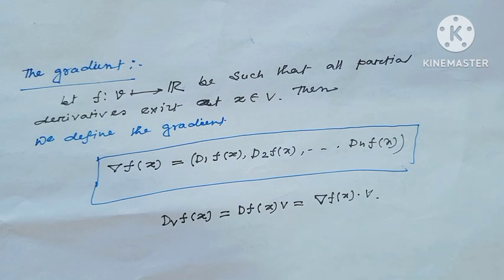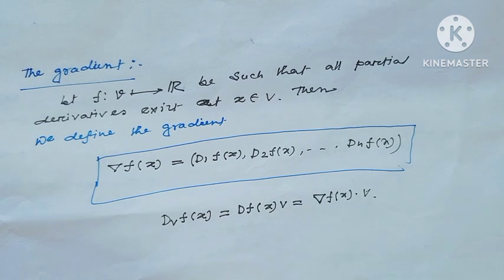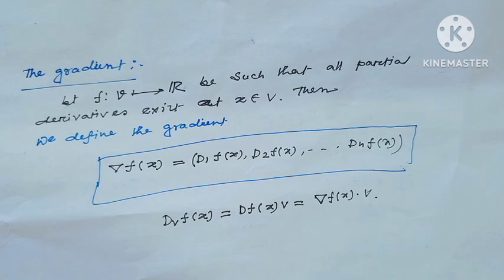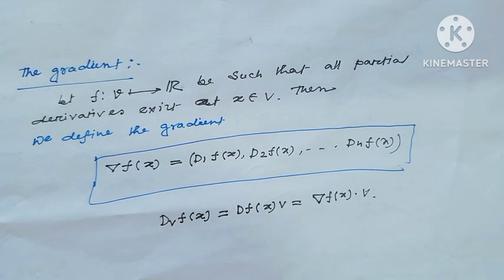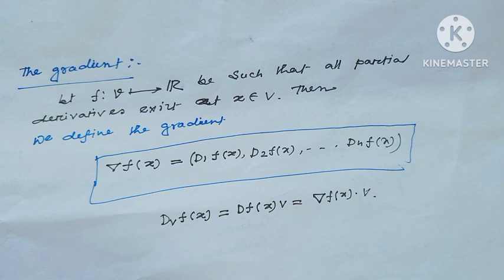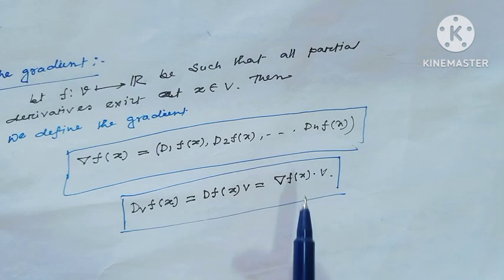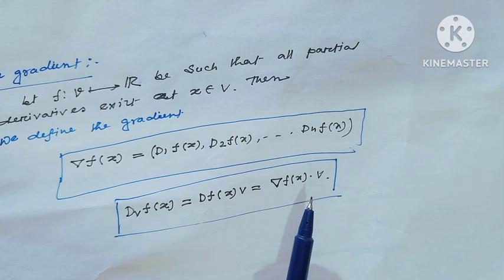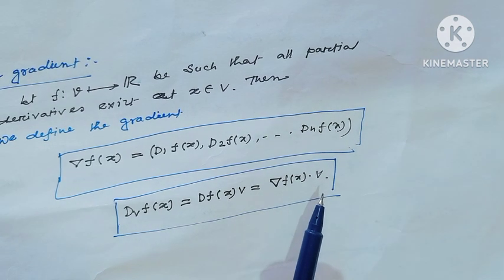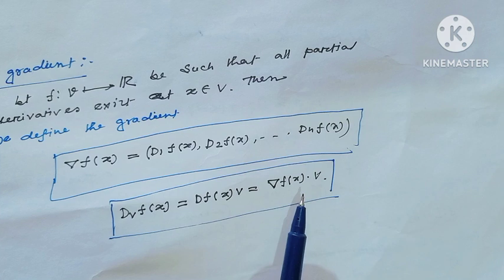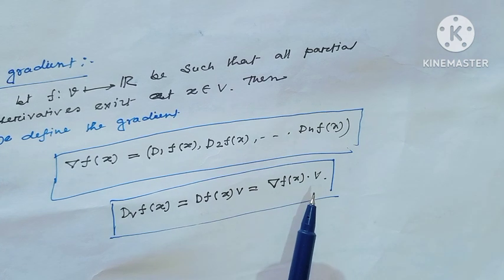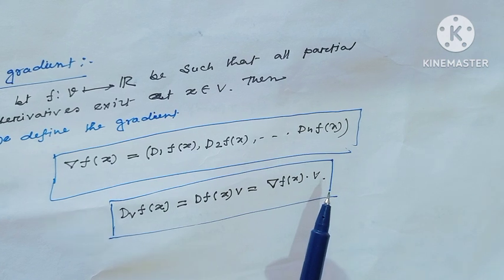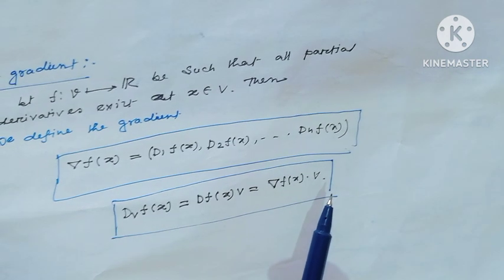And previously I have seen that D_v f(x), the directional derivative of the function f(x) along the direction v, is equal to the inner product of the gradient of f(x) with v, that means gradient f(x) dotted with v.